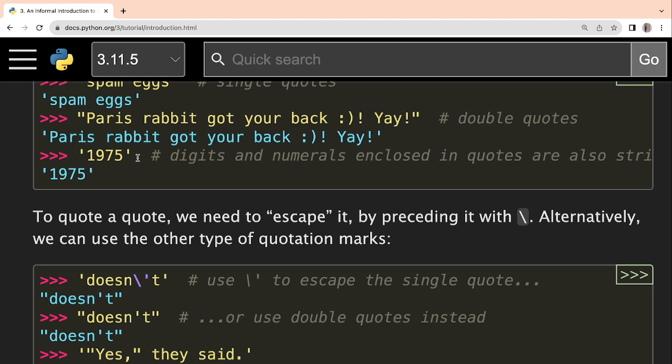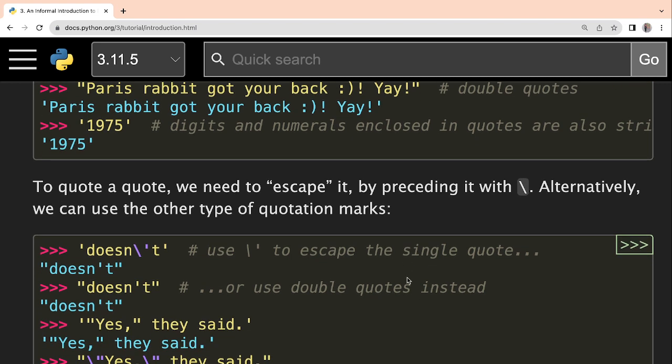And as I talked about digits and numbers, you see here 1975 is represented, but it is enclosed in single quotes. By these quotes you can understand whether it is a string or a number. If quotes are not there, it is considered a number, on which we can do all the arithmetic operations. But on this, we cannot perform any arithmetic operations, okay? Only string operations we can perform, because it is enclosed in quotes and considered a string, okay? I hope this point is clear to you.